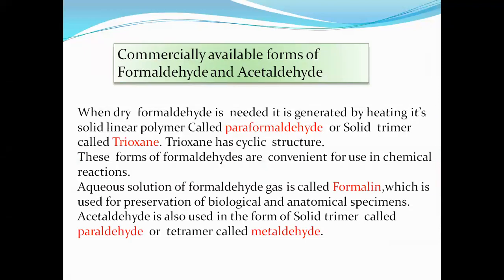These are the commercially available forms of formaldehyde and acetaldehyde. Whenever we require these aldehydes and ketones, we use the carbonyl compound in these forms. When dry formaldehyde is needed, it is generated by heating its solid linear polymer, which is called paraformaldehyde. When it is in the solid trimer form, it is called trioxane. Trioxane has a cyclic structure, whereas paraformaldehyde is linear. These forms of formaldehyde are convenient for use in chemical reactions.